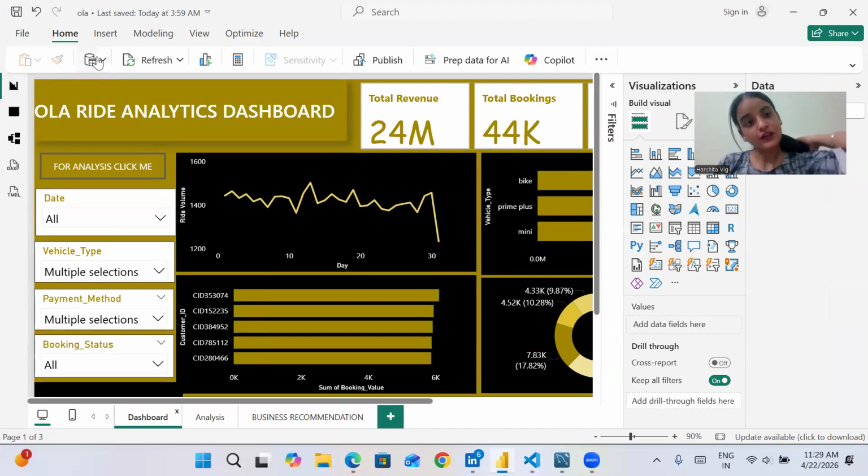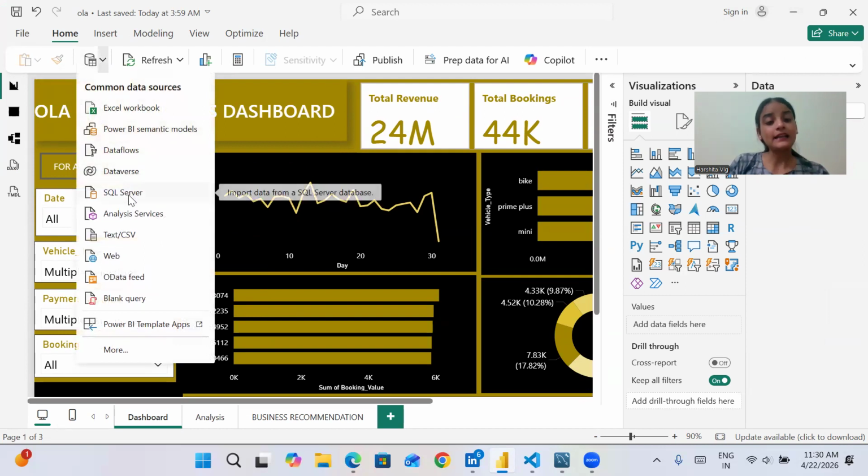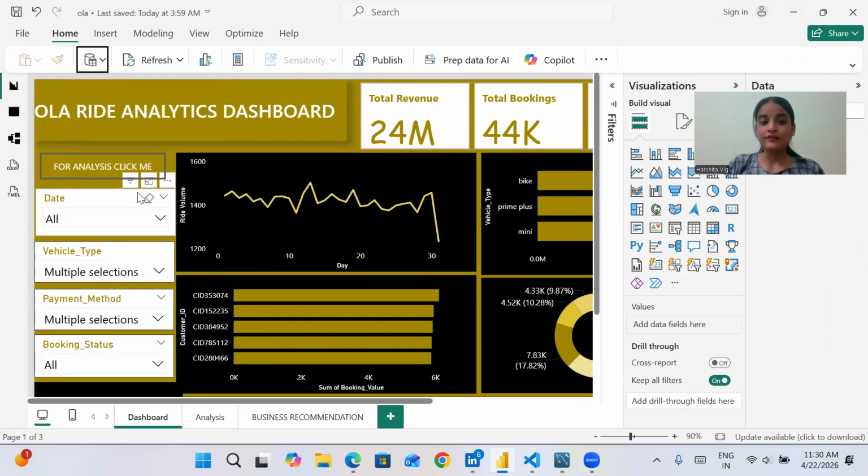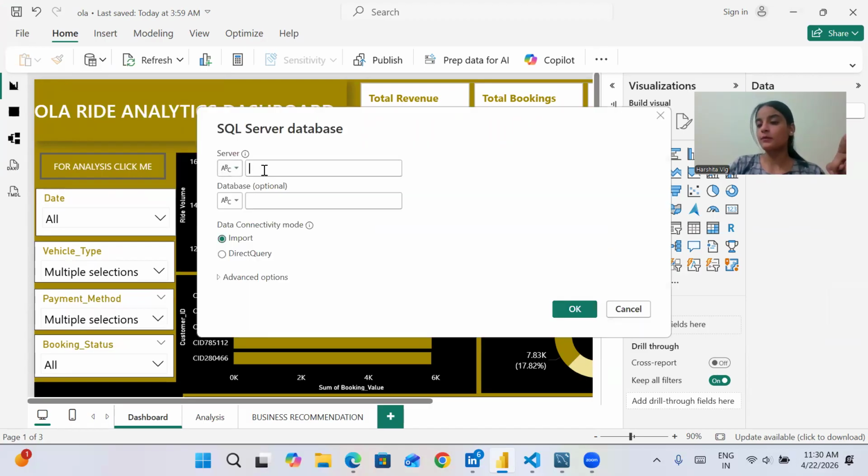For this, in the Home tab, we have the Get Data option, and in this I selected SQL Server. When I selected SQL Server, I got two options. First, it asked me for my server name, and I used localhost. Then I provided my database, that was Ola project. For the data connectivity mode, it is recommended to use Import, so I used the Import mode. Once I had done this, I selected my tables.